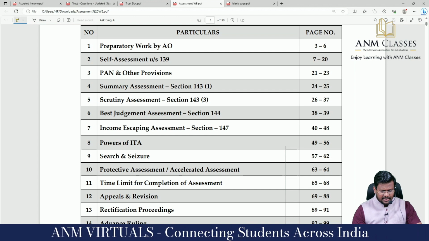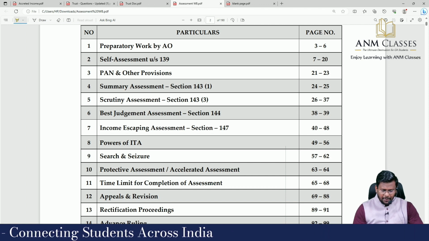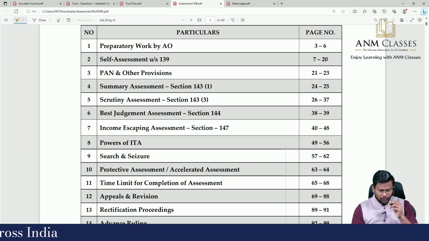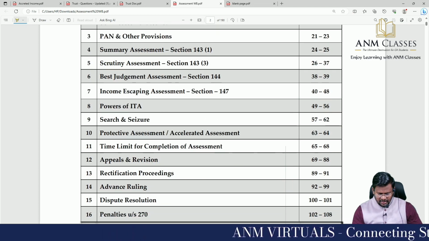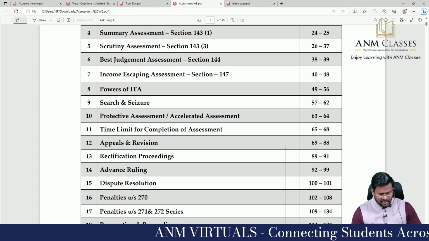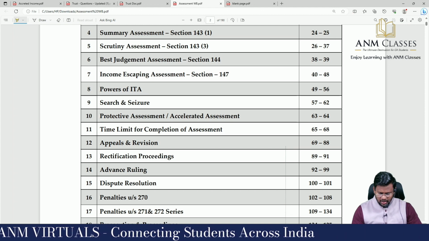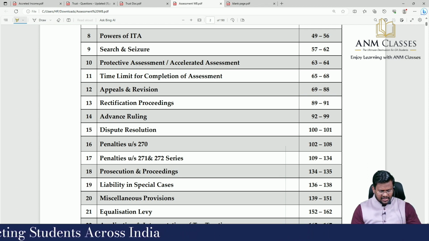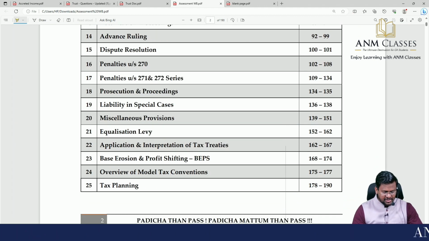We are having selected questions from preparatory work by AO, self-assessment under section 139, PAN and other provision, summary assessment under 143 subsection 1, scrutiny assessment under 143 subsection 3, best judgment assessment under section 144, income escaping assessment under section 147, power of income tax authorities, search and seizure, protective assessment or accelerated assessment, time limit for completion of assessment, appeals and revision, rectification proceeding, advance ruling, dispute resolution, penalty under section 270, penalties under section 271 and 272, prosecution proceedings, liability in special cases, miscellaneous provision.